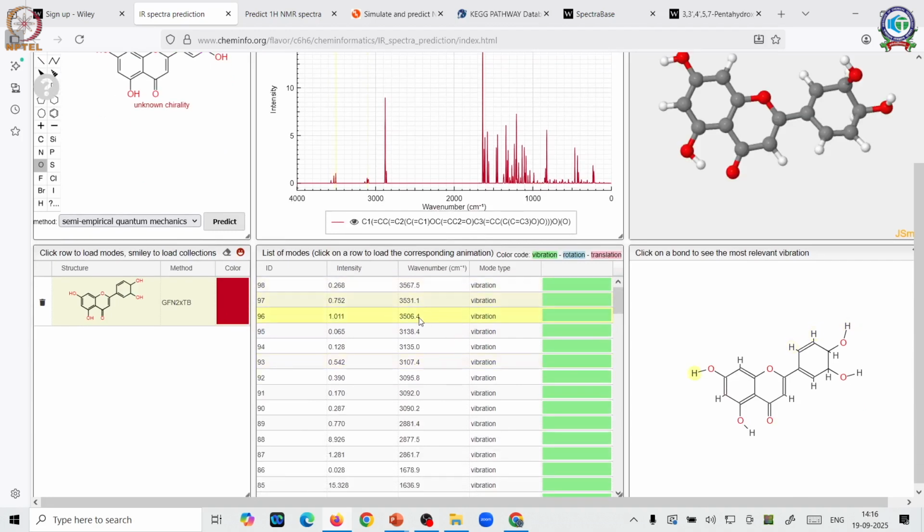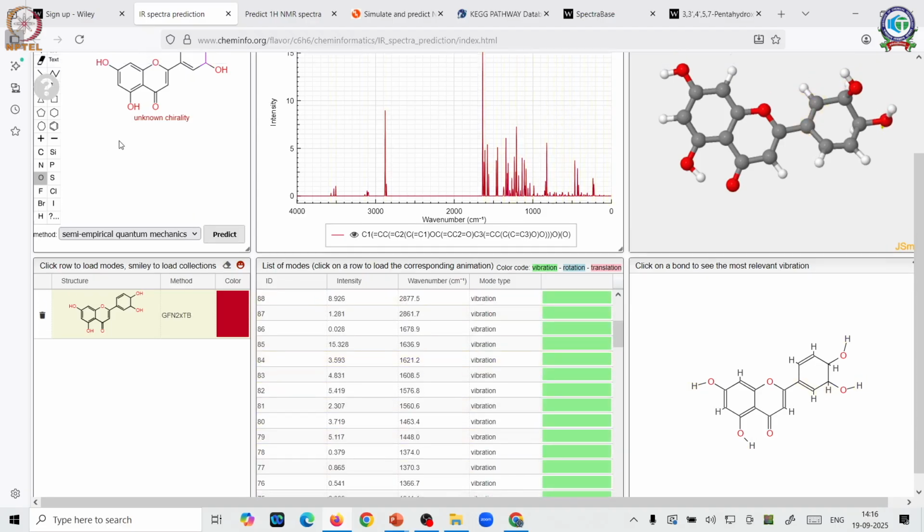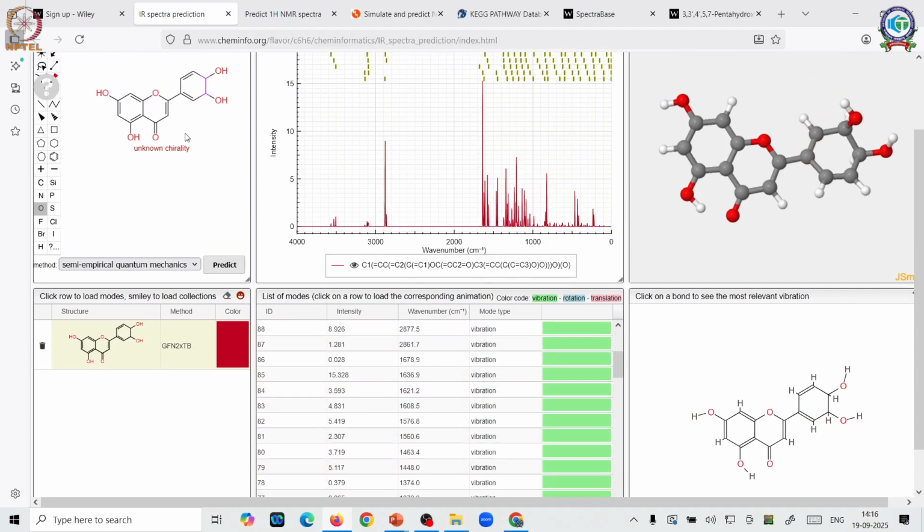You can see every time I move this cursor, a molecule gets highlighted. Now the interesting part of this software is, in addition to giving you values, you remember IR spectra principally happens due to stretching, bending, twisting, wagging kinds of vibrations in the molecule. And if you are not conversant with it, this software is a very interesting way to learn.